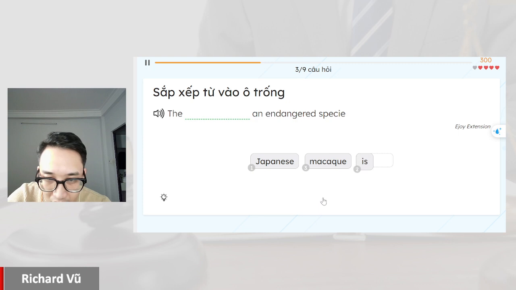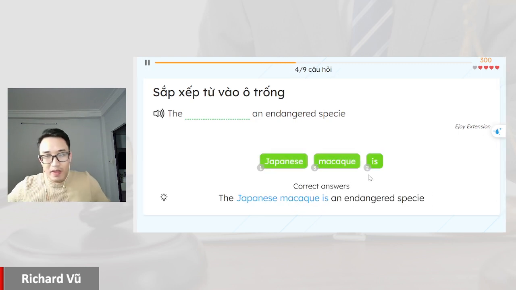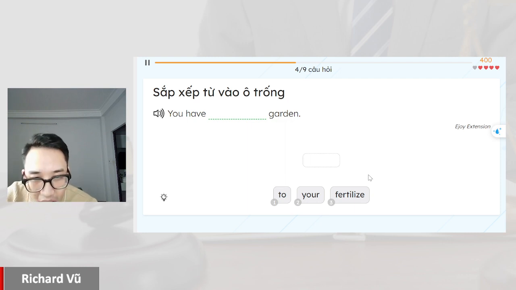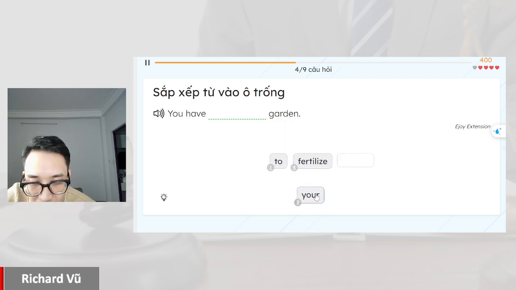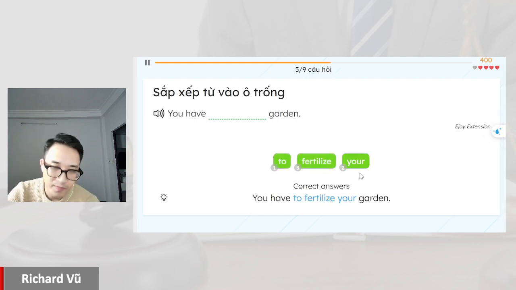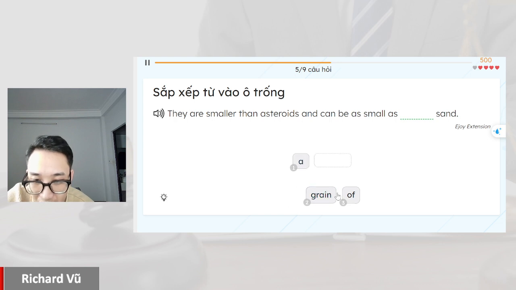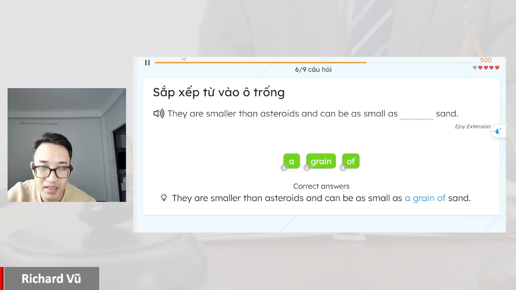The Japanese macaque. You have to fertilize your garden. They're smaller than asteroids and can be as small as a grain.